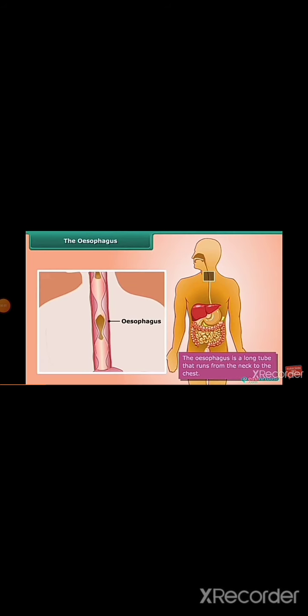The food pipe or esophagus. The swallowed food passes into the food pipe. The food pipe runs along the neck and the chest. Food is pushed down by the movement of the wall of the food pipe.